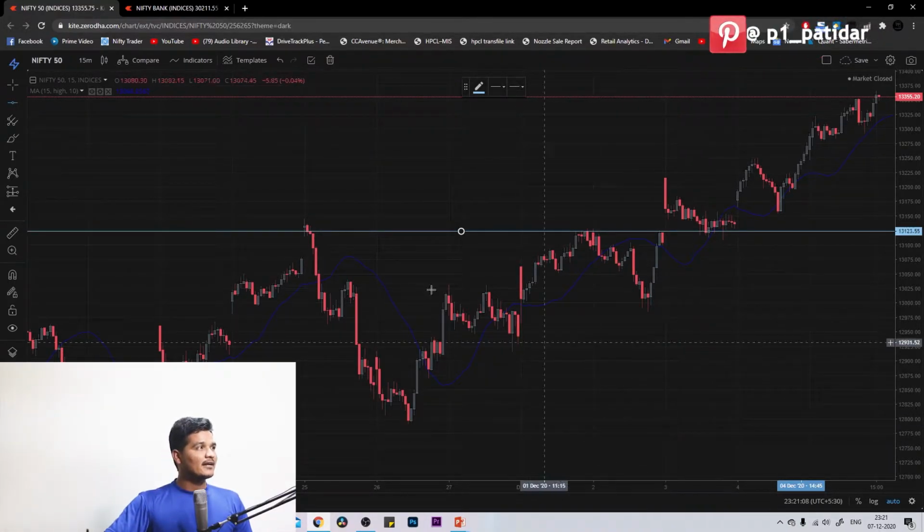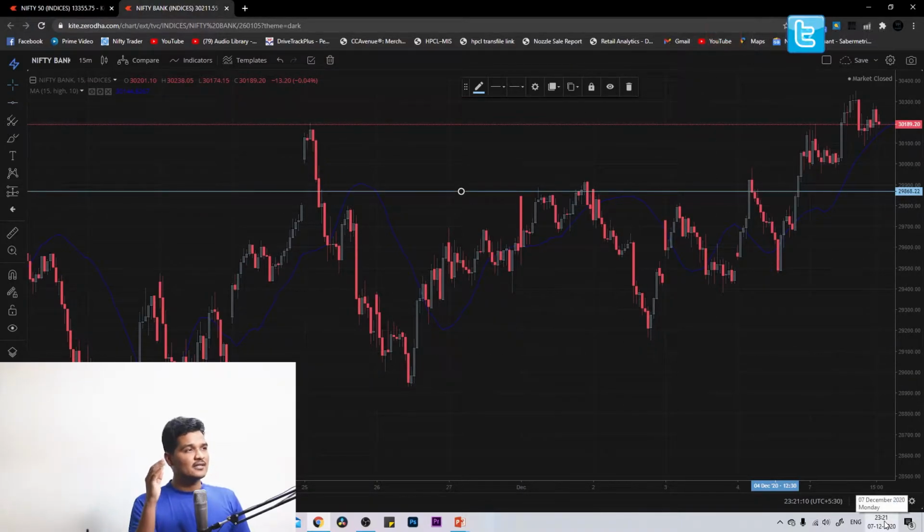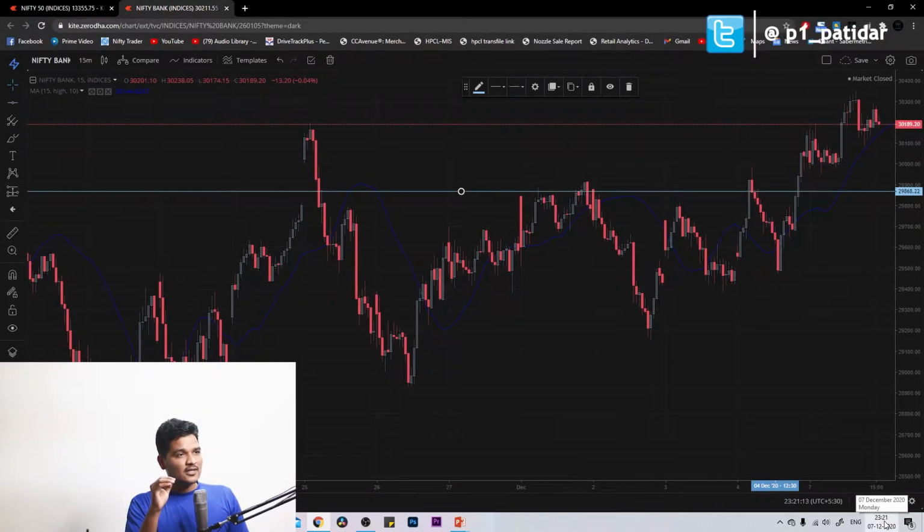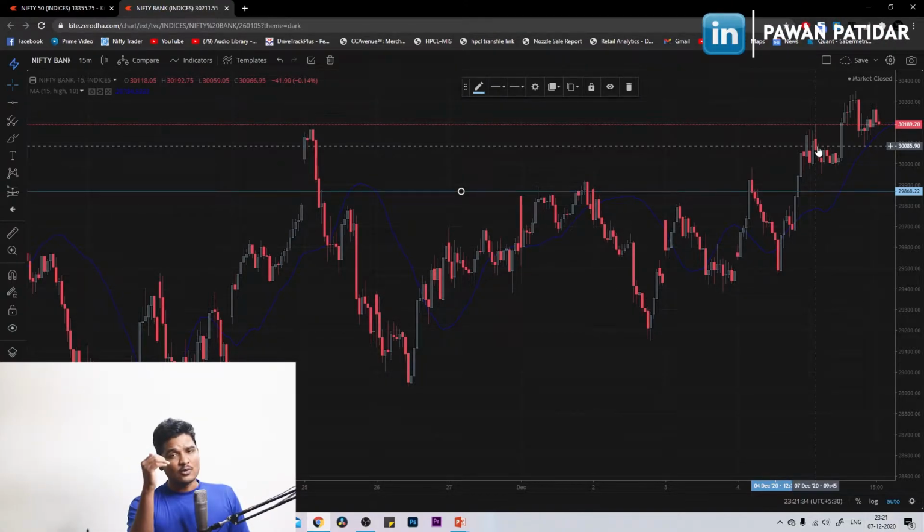Now let's move to the Bank Nifty. If you see the Bank Nifty, you can easily see that the support is at 29,868. This is the support because at this point Nifty touched multiple times, and once it touched this point and moved above it, then Nifty definitely moved up. Where will the resistance be? You cannot find out the resistance because there are not many points to draw it. So I'll be taking the resistance 2000 points above. So this is the analysis of Nifty as well as Bank Nifty, support and resistance based on charts.